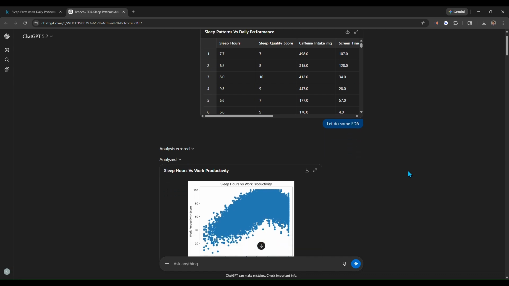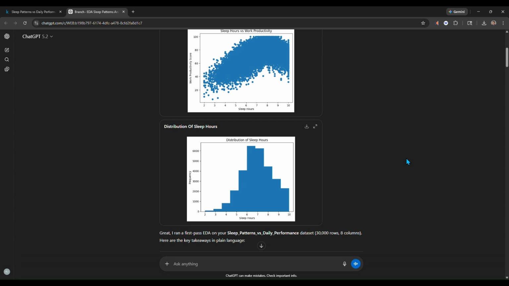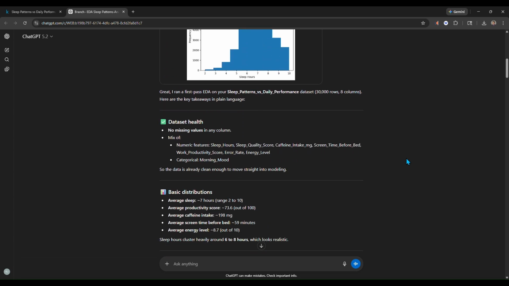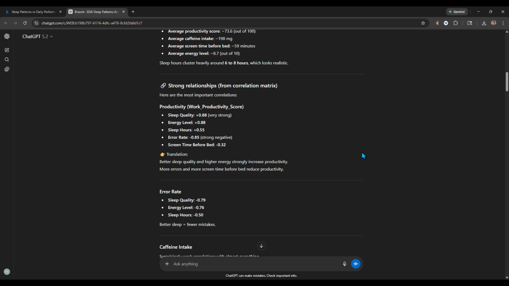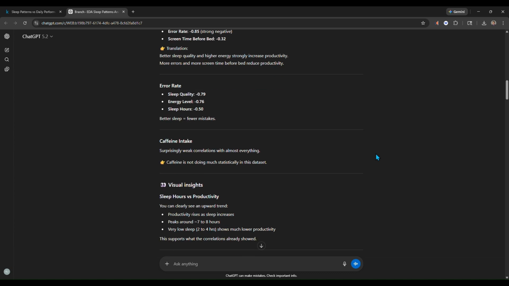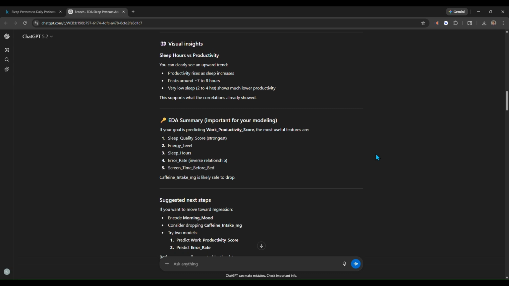Originally, I planned to use the supply chain disruption data set, but after reviewing it more closely, I realized it wasn't a strong fit for linear regression. So I switched to this sleep and productivity data set since it has clear numeric variables and measurable outcomes, which makes it much better suited for this type of modeling.